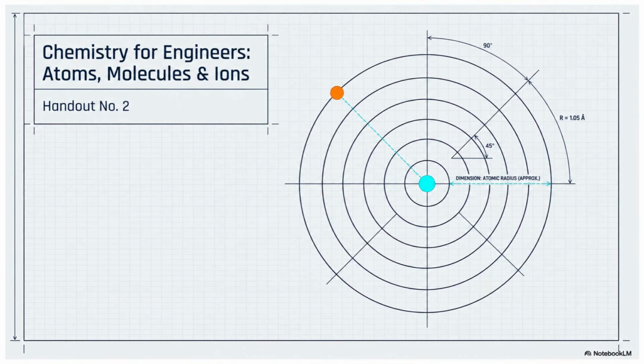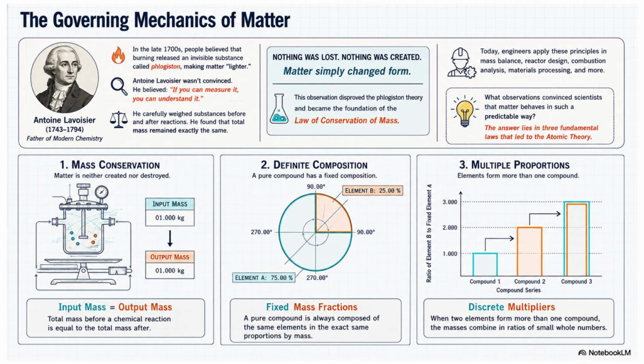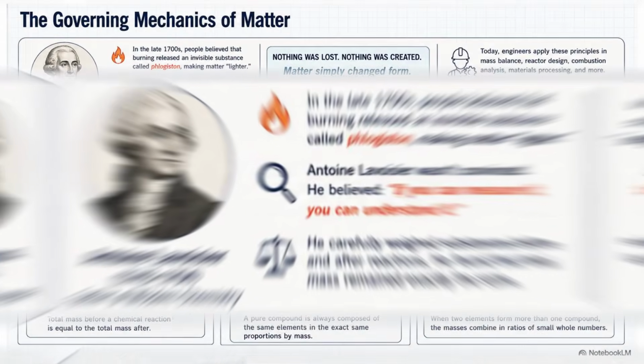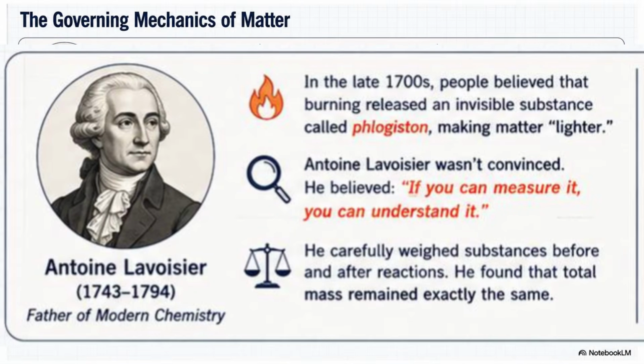Before we discuss these three important laws, let me tell you a true story. Imagine living in France during the late 1700s. At that time, many people still believed that when something burned, it released an invisible substance called phlogiston. According to this theory, materials became lighter because they lost this mysterious substance during burning. But there was one scientist who wasn't convinced. His name was Antoine Lavoisier.